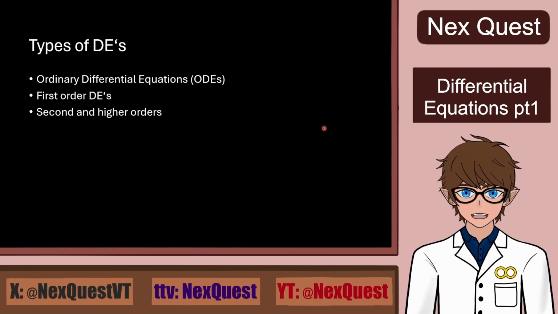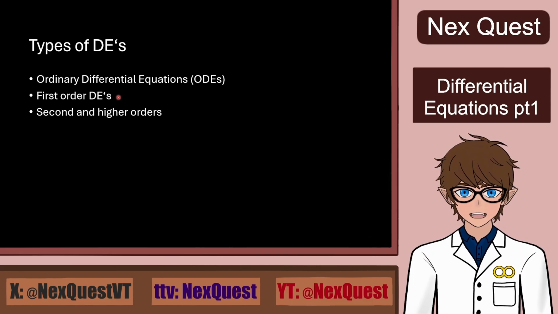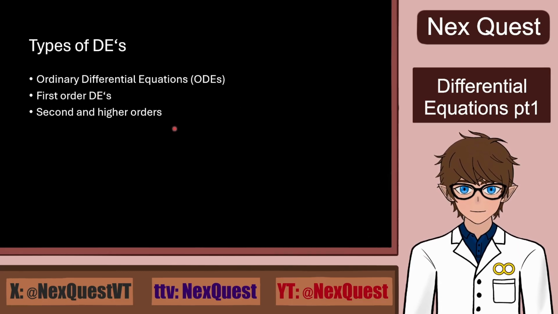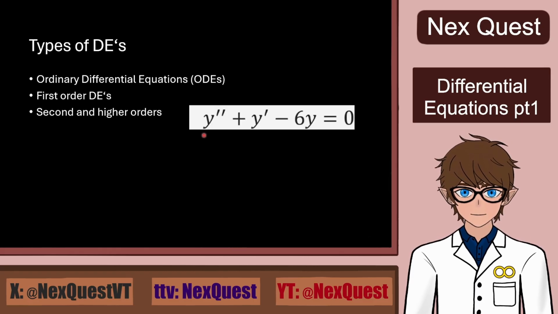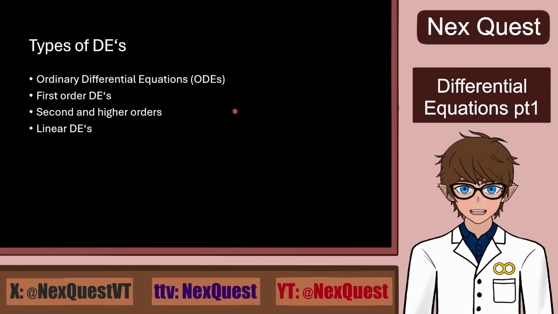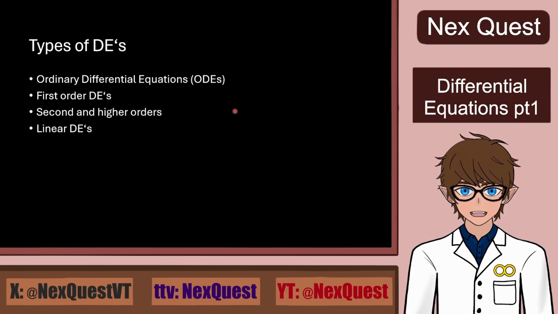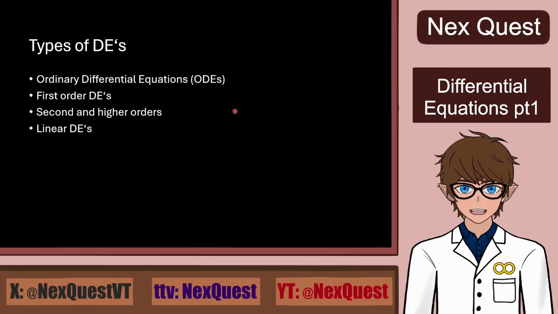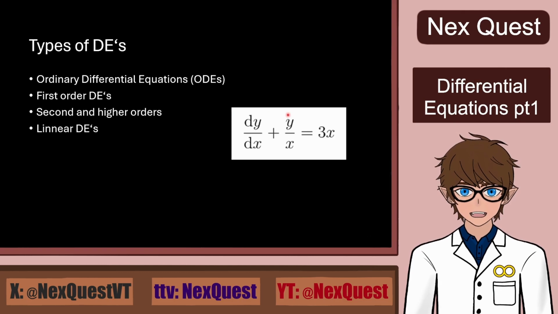Then we have second and higher orders of differential equations, and as we can speculate from their names and its similarity to first order, they will have second or higher derivatives in them. So we guessed correctly, and this is one such example. Of course, we have linear differential equations because linear functions are everywhere, and they are equations where basically the unknown function and its derivatives appear linearly, so to the power of 1.